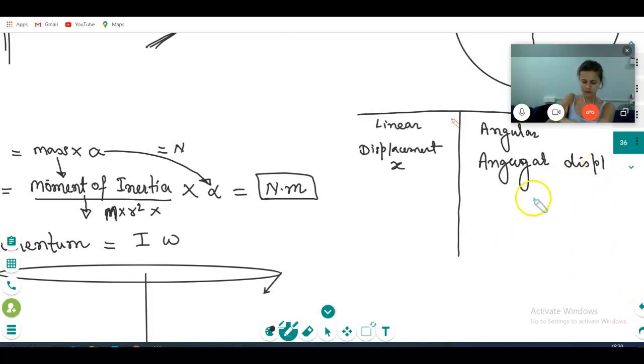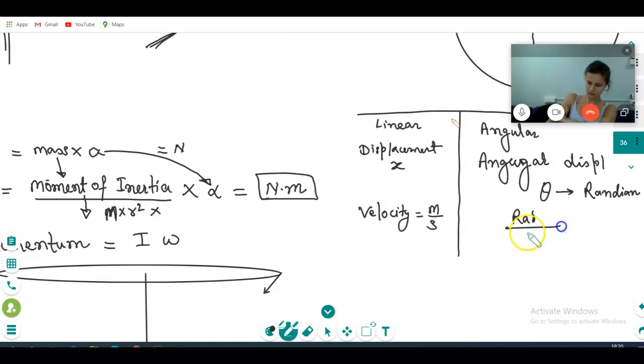What is angular displacement? How will you measure it? It is measured in theta, in radians. Radian, correct. Radian means angle. Velocity, how will you measure it here? Meter per second. Here, radian per second.